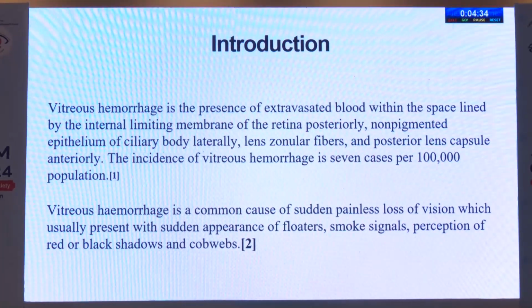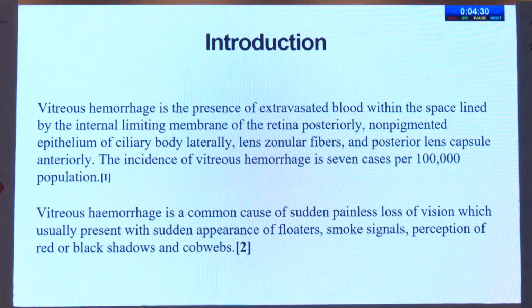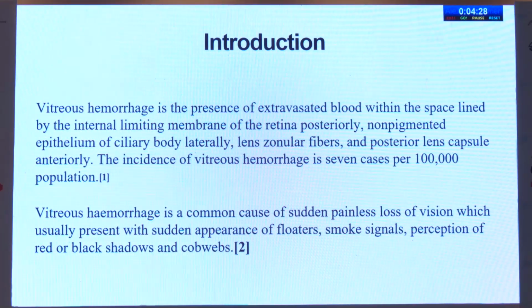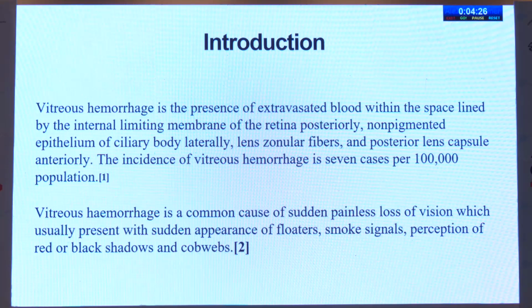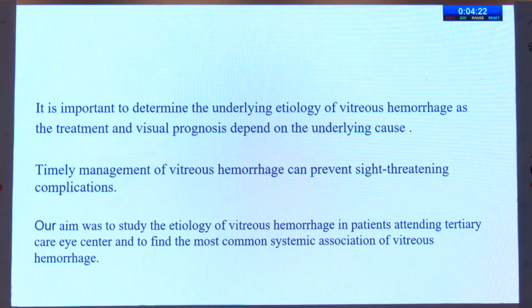Vitreous hemorrhage is a common cause of sudden painless loss of vision, which usually presents with sudden appearance of floaters, smoke signals, perception of red or black shadows, and cobwebs. It is important to determine the underlying etiology of vitreous hemorrhage, as the treatment and visual prognosis depend on the underlying cause. Timely management can prevent sight-threatening complications.